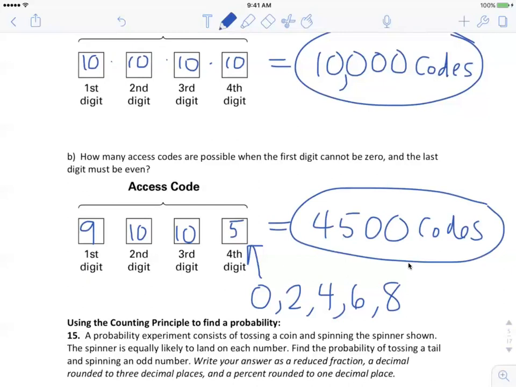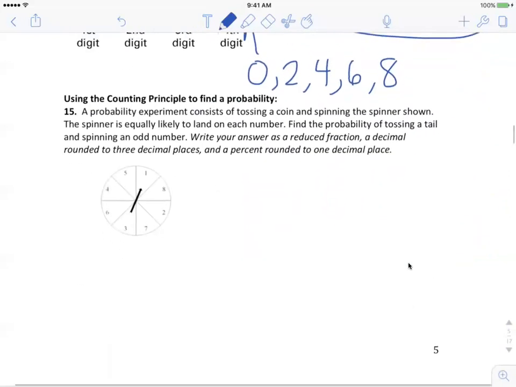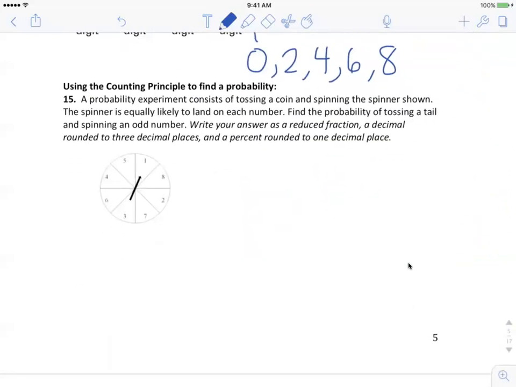Restrictions are going to result in fewer available codes. Okay, and that's the fundamental counting principle. We can use that counting principle to calculate some probabilities, like number 15. A probability experiment consists of a spinner, and we've got, what was that, 8 different digits, right? 8 values that we can land on, okay?